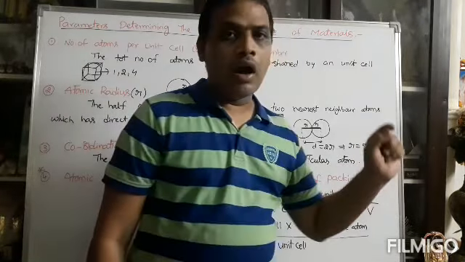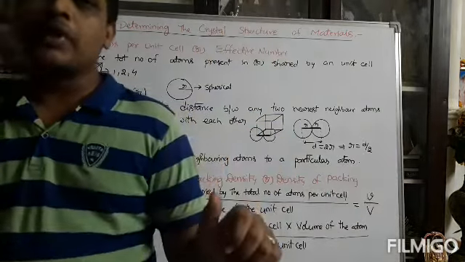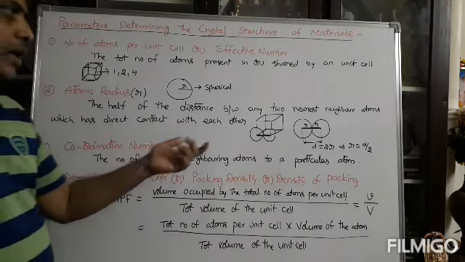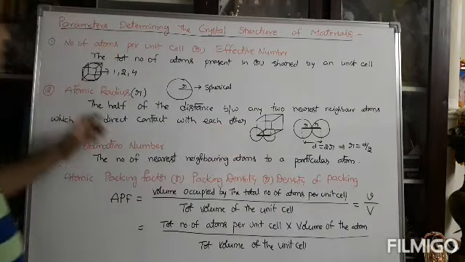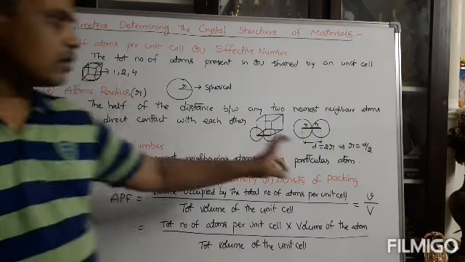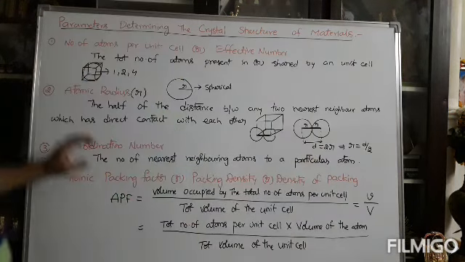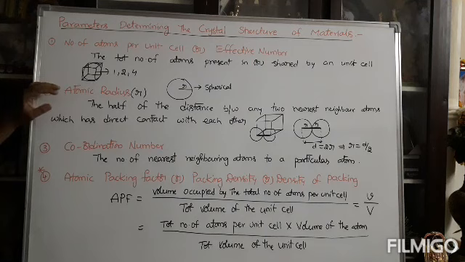So the atomic radius is half of the nearest neighboring distance. That is the second parameter for determining the crystal structure: atomic radius, which is half of the interatomic distance between atoms in the crystal.